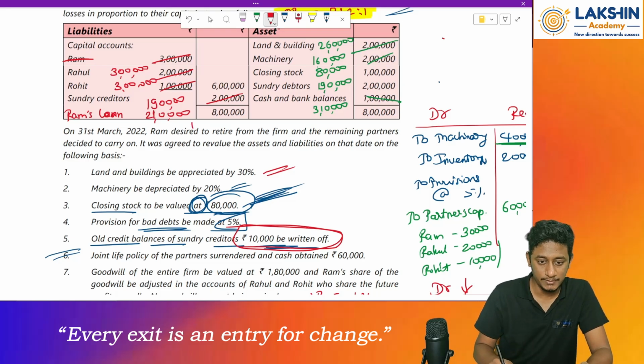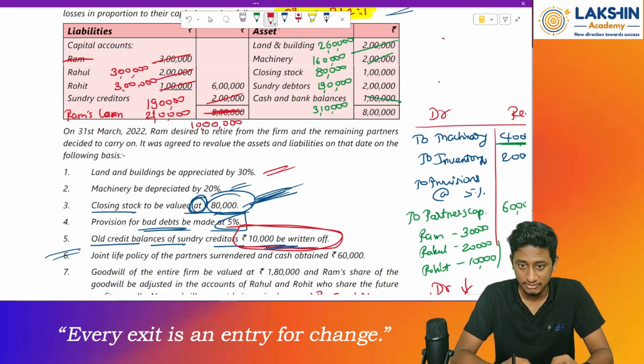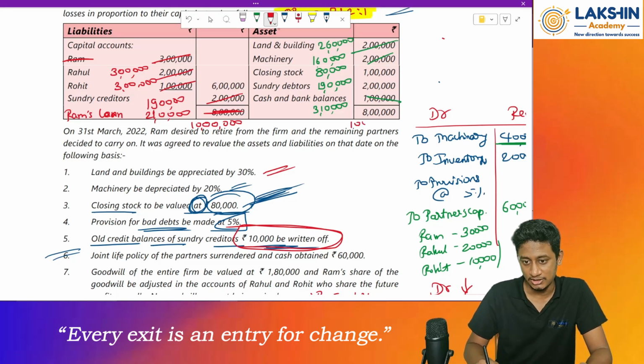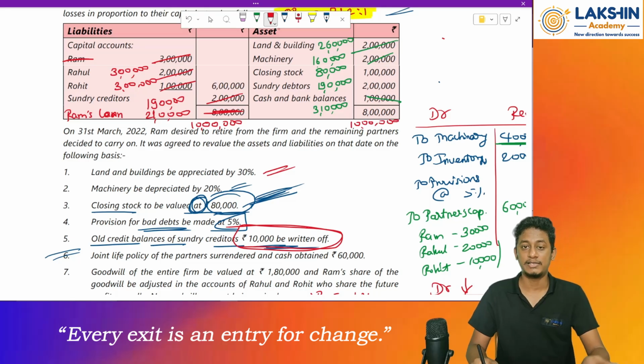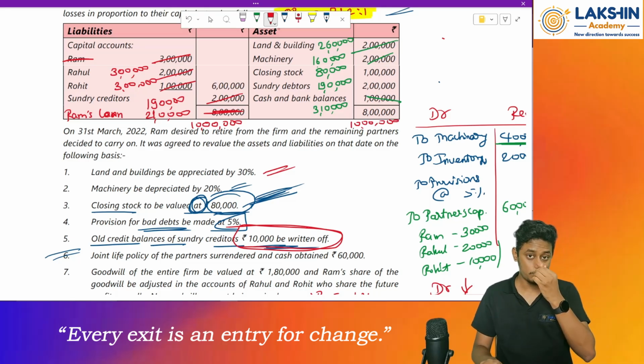So the total will be rupees 10 lakhs. Then on the asset side, 2,60,000 plus 1,60,000 plus 80,000 plus 1,90,000 plus 3,10,000, that will be again rupees 10 lakhs. So that means my balance sheet is completely tallied. Okay, so this is how we prepare the retirement account.